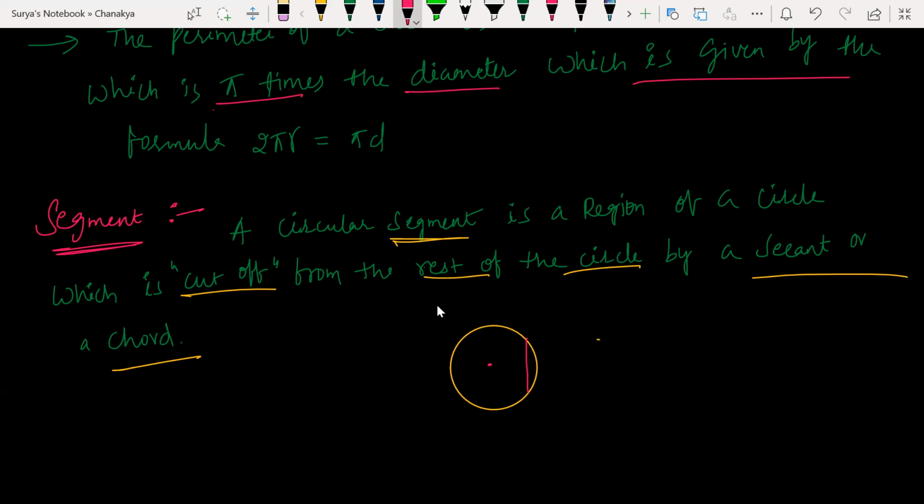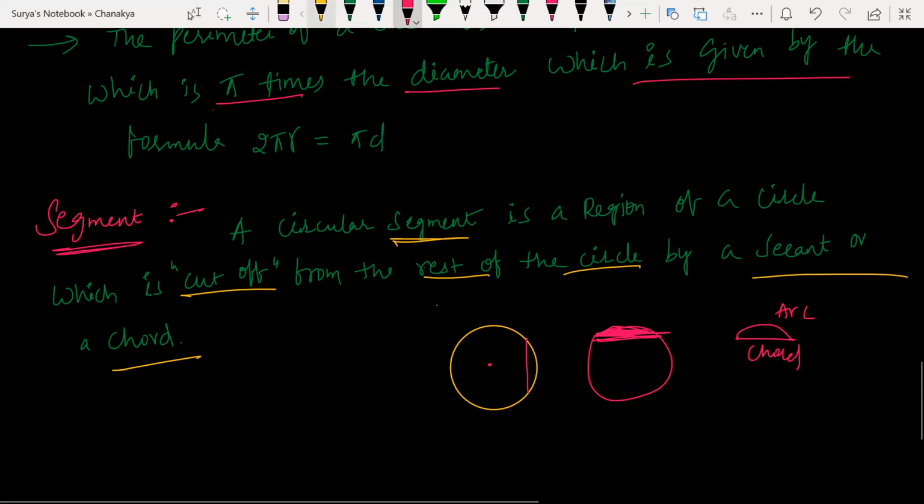Segment is nothing but, look at this. This is a chord. This is also a segment. Chord can be equal to segment actually. Now if I take this shaded part, then this is my arc. This is my chord.